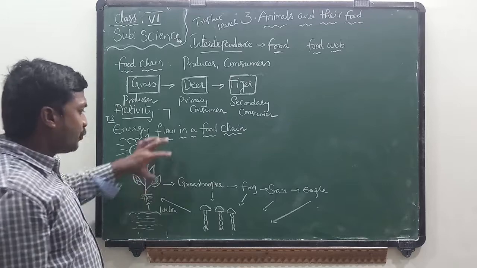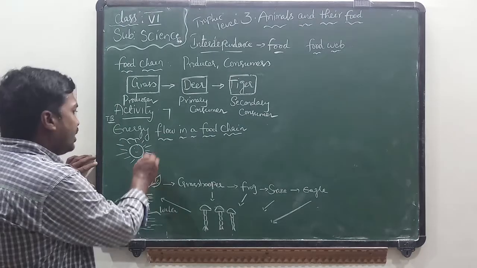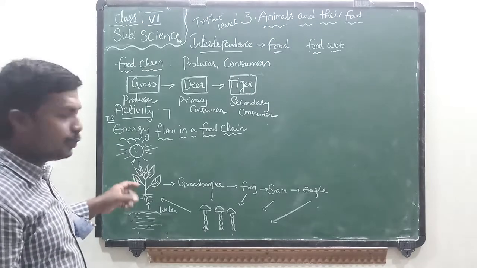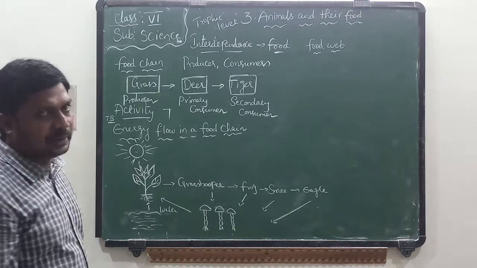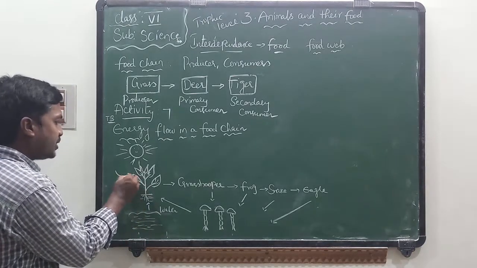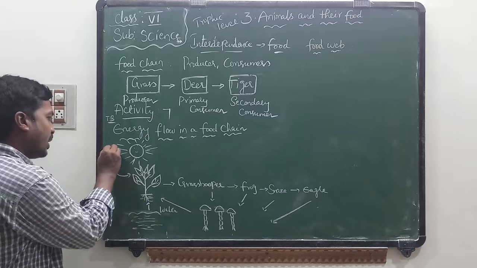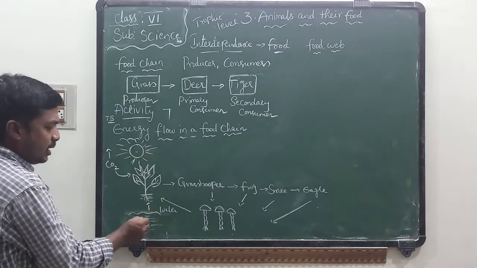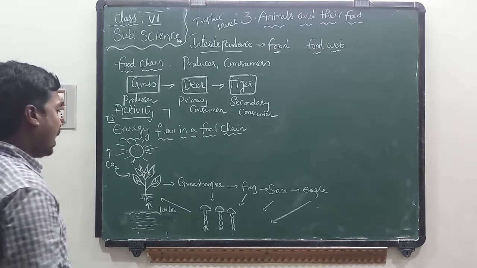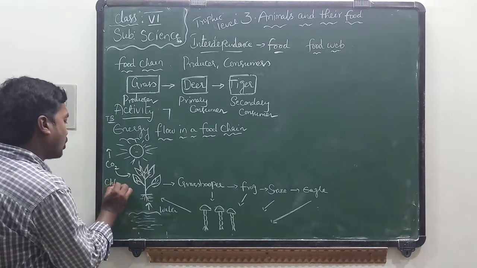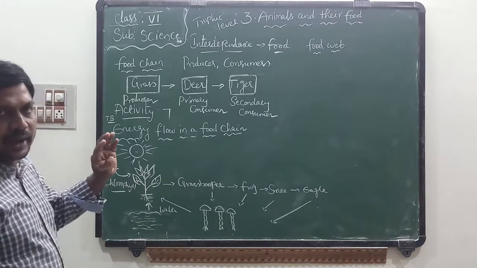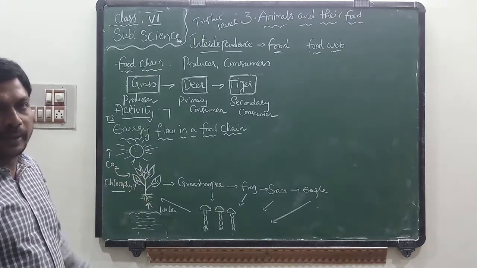Now I will explain energy flow in an ecosystem or in a food chain. For example, in this picture, sunlight is the major source for green plants to prepare food. Green plants take CO2 from air, light from the sun, and water from water bodies, and they have a green color pigment called chlorophyll.